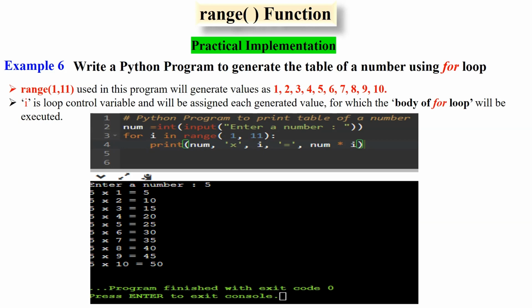The print statement prints the value of num, the iteration variable i, the multiplication symbol x, and the result of multiplying num by i. After executing the code inside the loop body, the loop moves to the next iteration. This process continues until the loop completes all iterations. For example, if the user enters the number 5, the output will be the multiplication table of the entered number 5 from 1 to 10.